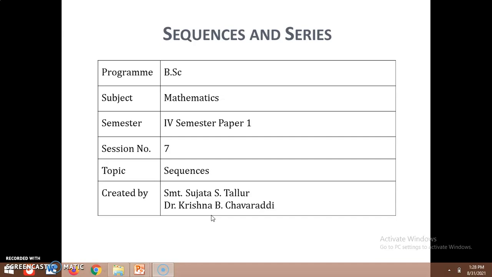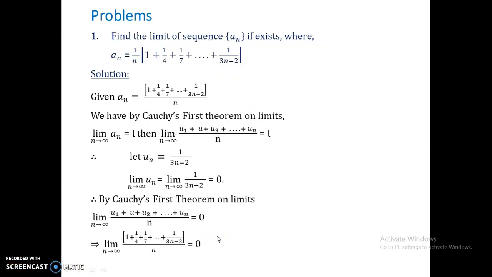This is the syllabus of BSc 4th semester Mathematics paper 1, Karnataka University, Dharwad. So now let us see the examples on Cauchy's first and second theorem on limits. Let us take the first problem.